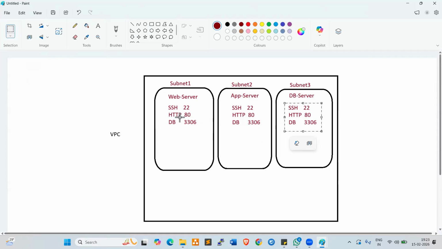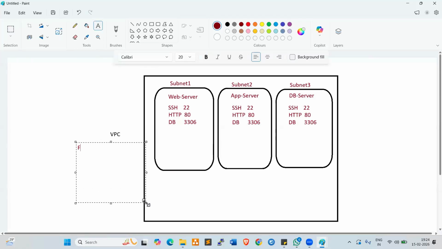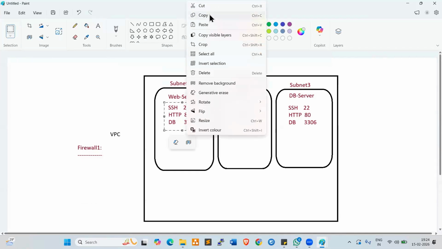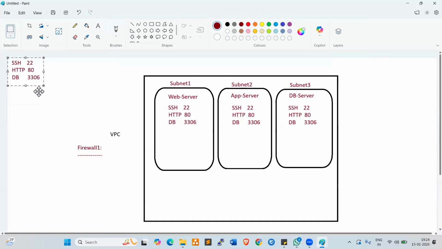what we will do is create a firewall. We can create a firewall here, firewall one. Here we enable these ports at the firewall level, right?